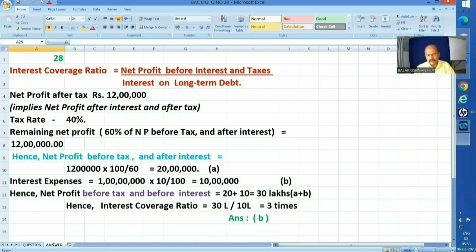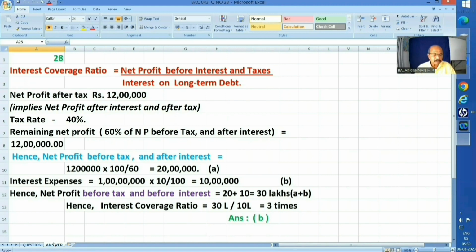That point you should carefully understand. And that amount has been given as 12 lakhs. How did we get the 60%? 100 minus 40%.